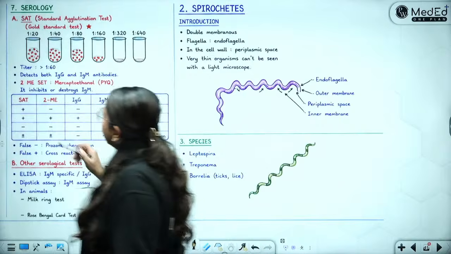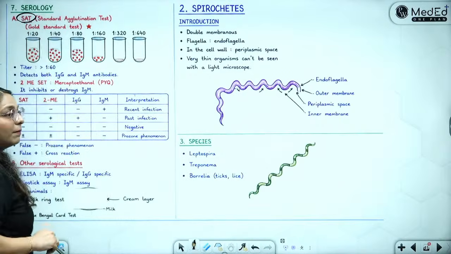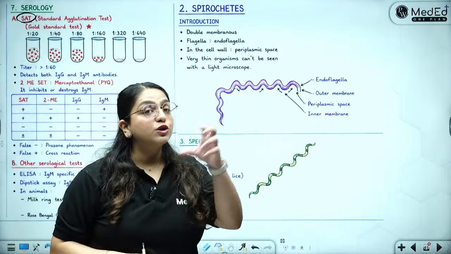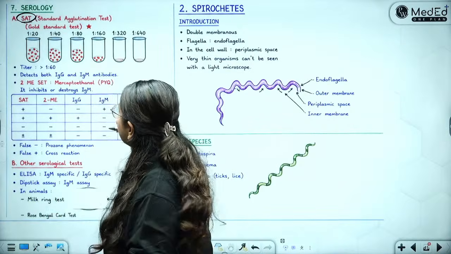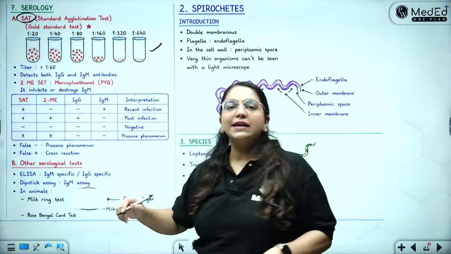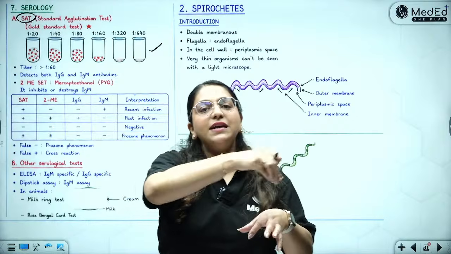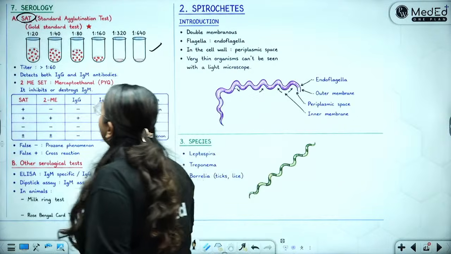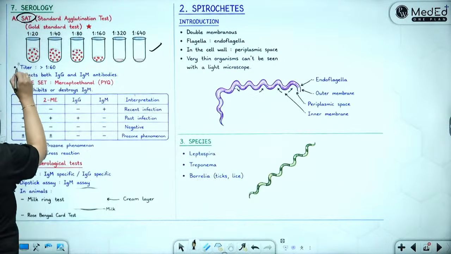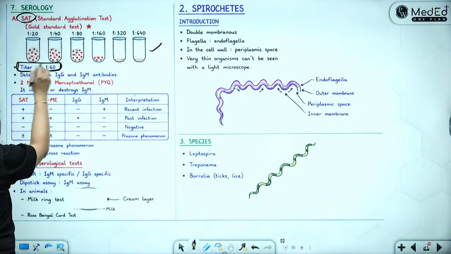So, it's a gram-negative coccobacilli, and we can do serology and molecular PCR. Serology is very important, which is the SAT. Cat sat on a mat with my brother Lee. So, SAT was Bru. So, that was Brucella. What is SAT? It is just like the Vidal test. You do serial dilutions and you detect the antibodies in the patient. A titer of more than 1:60 is what is important.